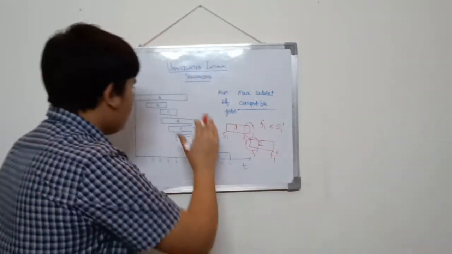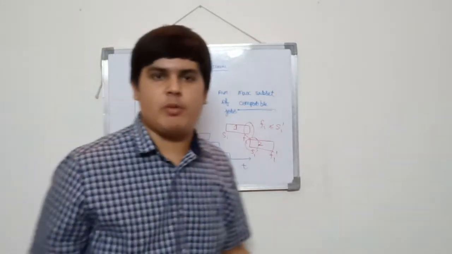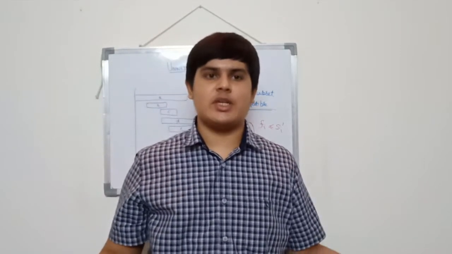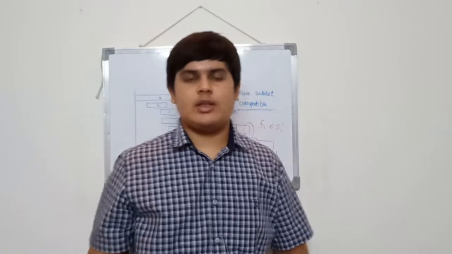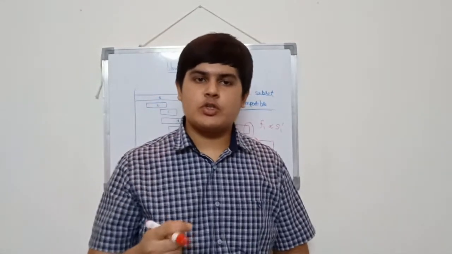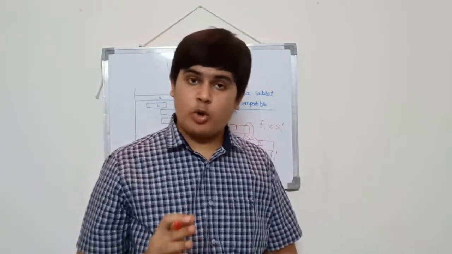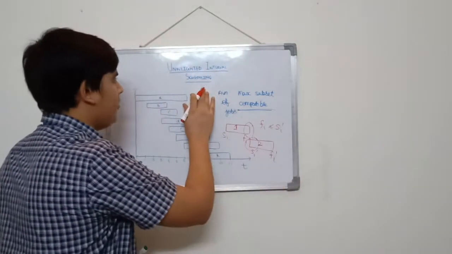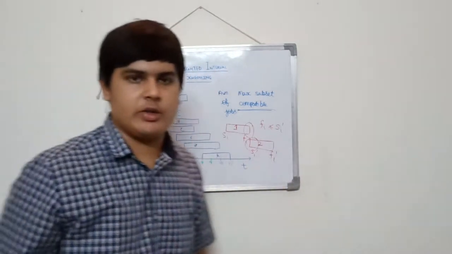So first of all, what is the physical significance of this problem? Consider you go to an event and there are around n sessions in that event, and you wish to find the maximum number of non-overlapping events that you can attend. So you can use this algorithm, the unweighted interval scheduling algorithm.